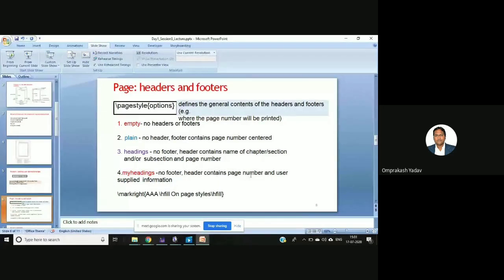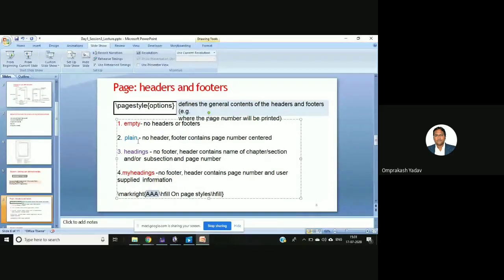The header contains the page number and user-supplied information. For example, we can mention certain information over there, like this mark, and then this information I want to print with the spaces, page style, then again space. So this will be printed over there.